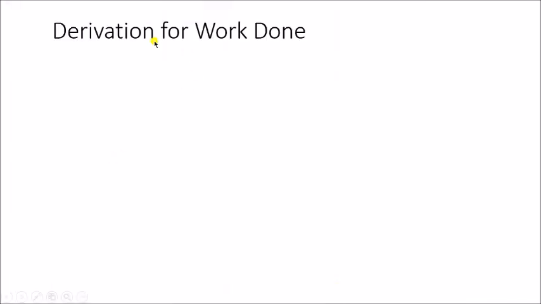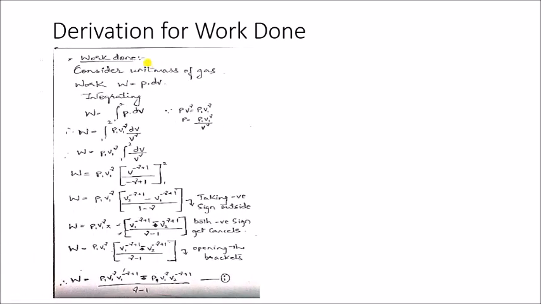So next we'll see the derivation for work done during this adiabatic process. Consider unit mass of gas, that is m = 1 kg. The general work equation is given by W = P dV, where P is the pressure and dV is the change in volume, that is V2 minus V1. So I'll integrate this whole equation, W = ∫ from 1 to 2 of P dV, where 1 is the initial state and 2 is the final state.